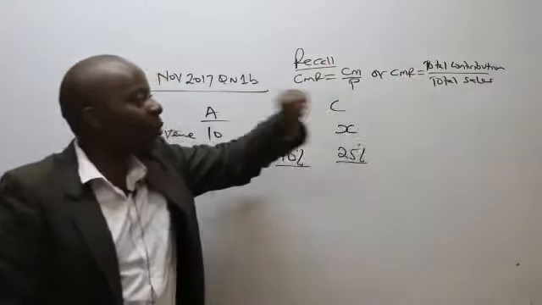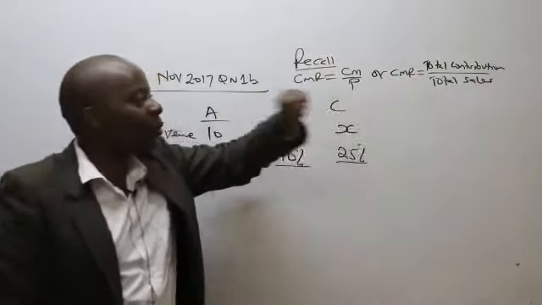What we are saying here is that CMR equals C over S: CMR equals total contribution over total sales. The same thing here, CS, contribution over sales. Ladies and gentlemen, listen to me very well.